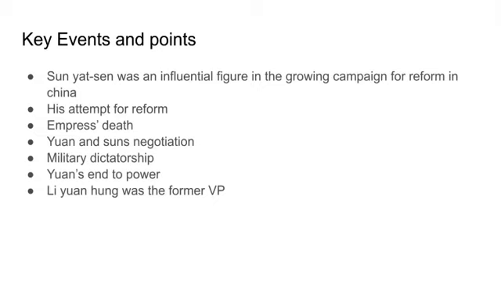Sun and Yuan negotiated, and the emperor would be abdicated. And this made Yuan president of China. And he made China a republic. This influence with Song Jiaoren, the prime minister, the former prime minister, who established himself as a military dictator.